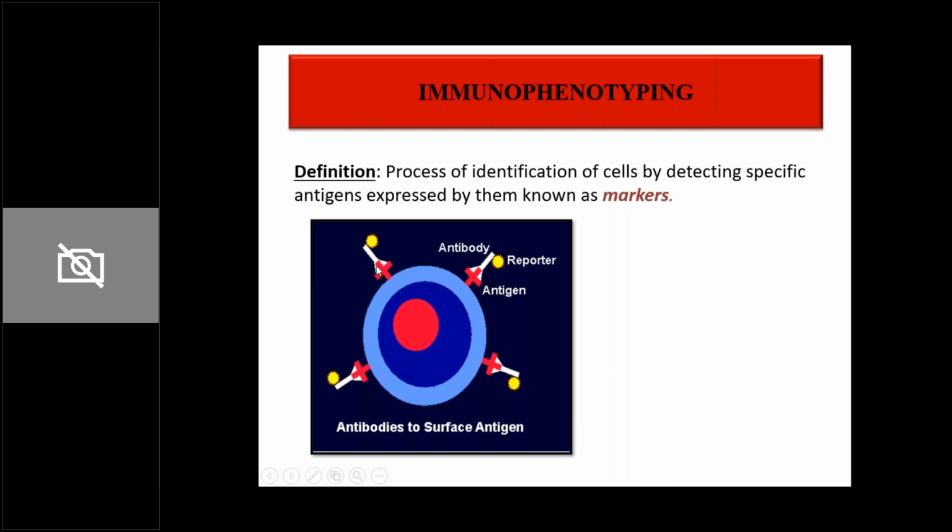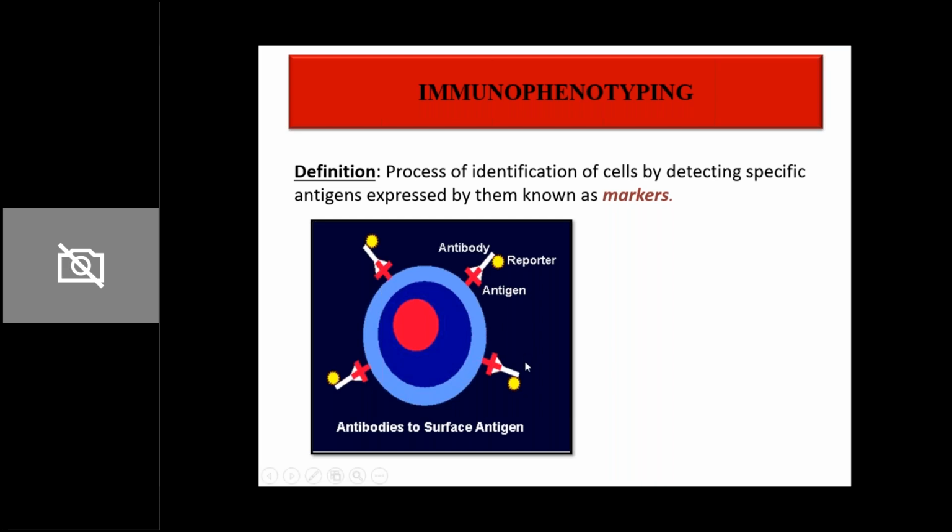So each cell, whether it is WBC, T cell, B cell, RBC, platelet, has a certain set of antigens present on its surface. It's like a thumbprint. So in immunophenotyping, we are detecting this thumbprint. You are using certain antibodies to find out what antigens are present on the surface of these cells.